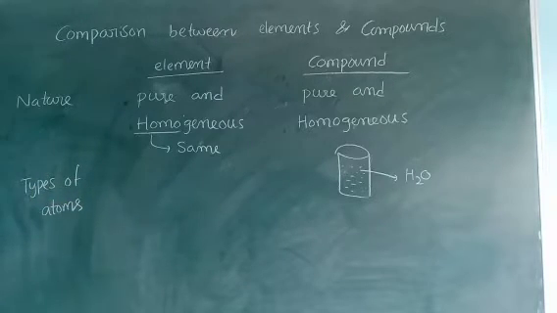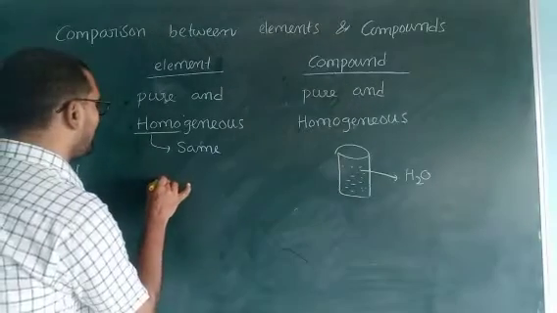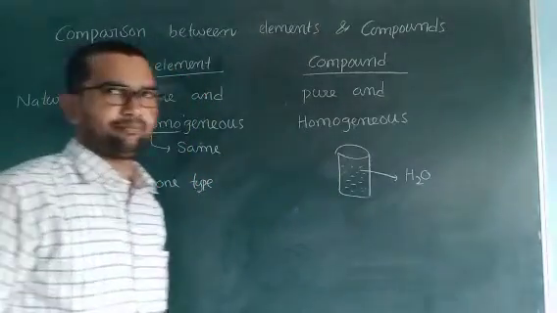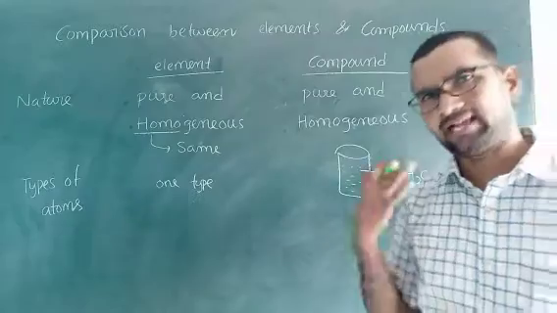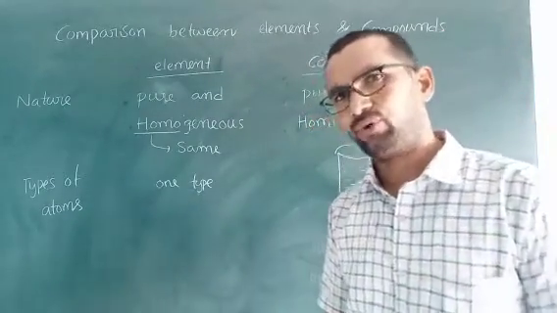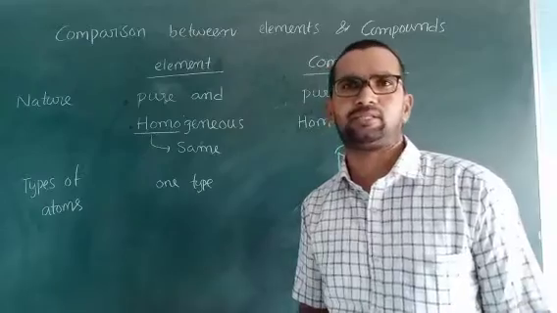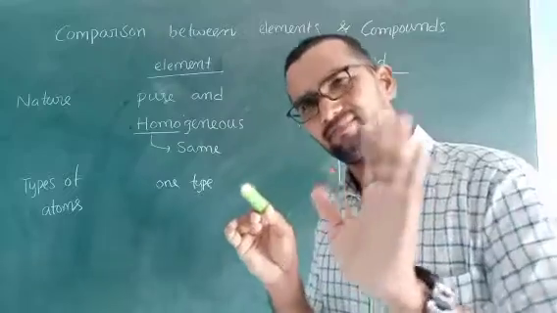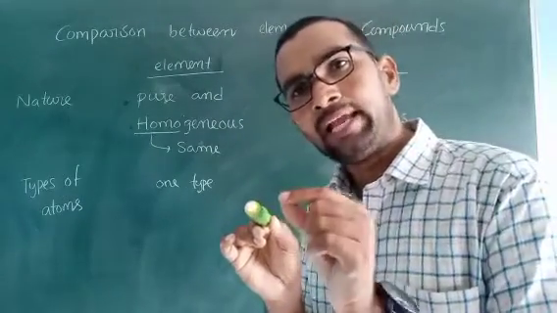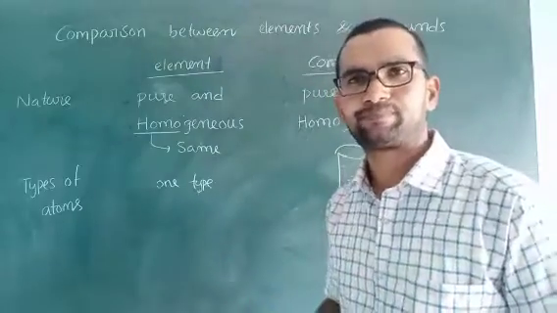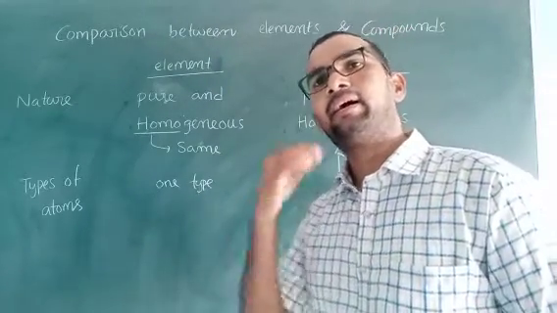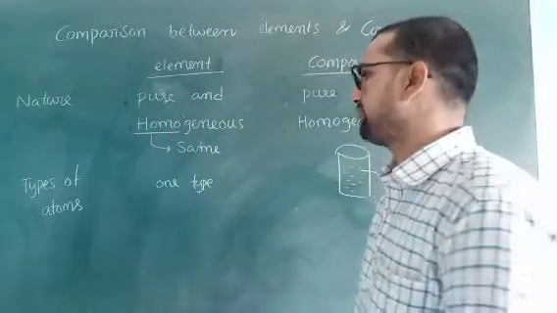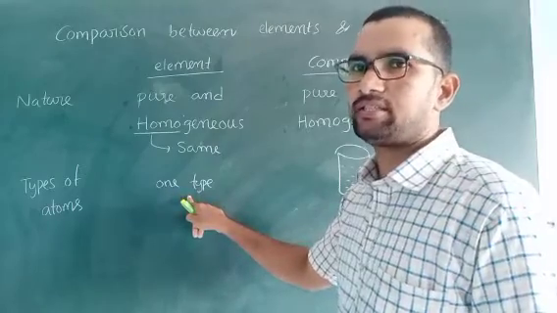What type of atoms are present? Only one type of atoms is present in the elements. An element is nothing but only atoms, and only one type of atoms. Take the iron rod, or for example sodium metal: only one type of atoms is present. If you take zinc metal, only zinc atoms are present inside, and there are no other atoms. That's why only one type of atoms is present in the elements.